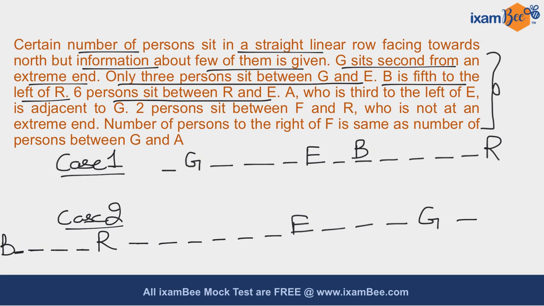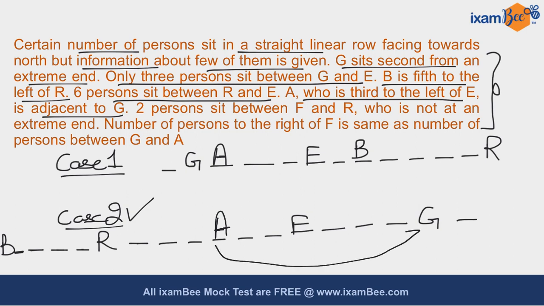Now it is given that A, who is third to the left of E, is adjacent to G. So you have to fix this condition in both your cases. You have to place A over here, which is adjacent to G. But if you focus on case number 2, it gets eliminated because it does not fulfill this hint. According to the statement, you have to place A over here, which is third to the left of E, but it is not adjacent to G. So you have to eliminate this particular case.